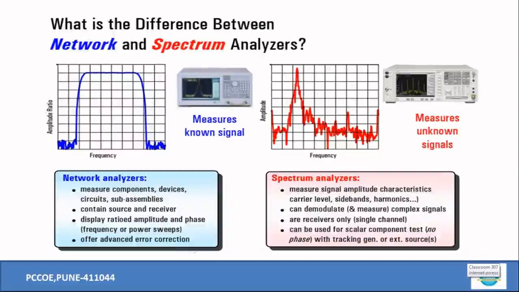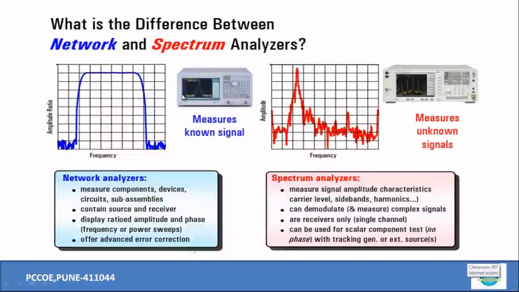Since there comes the word analyzer in spectrum analyzer also, it can be a network analyzer, it can be a spectrum analyzer, but ultimately there is a difference between these two. What is the difference? The major difference is that your network analyzer measures the known signal, right? On the other side, the spectrum analyzers measure the unknown signal. Now, what is the meaning of measuring a known signal and measuring an unknown signal?